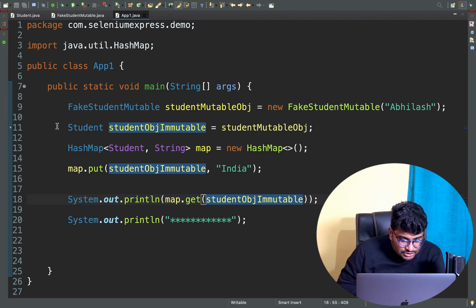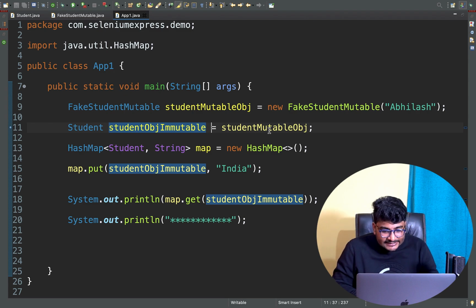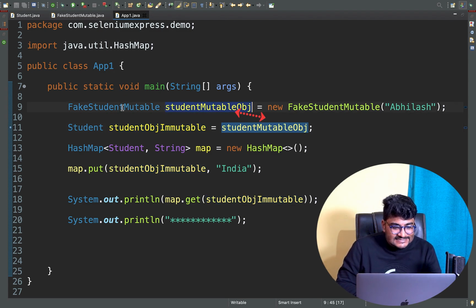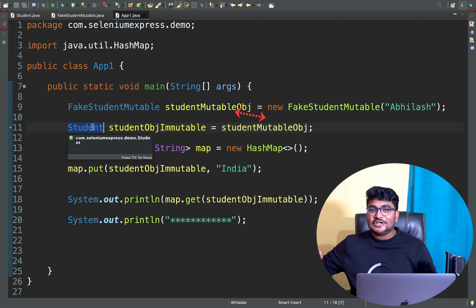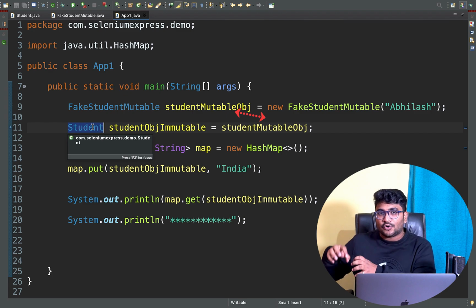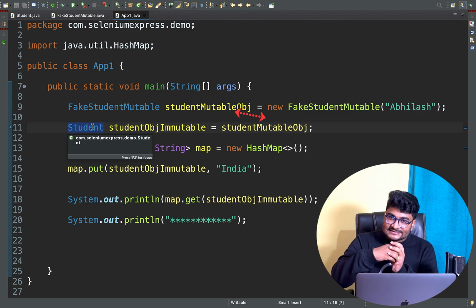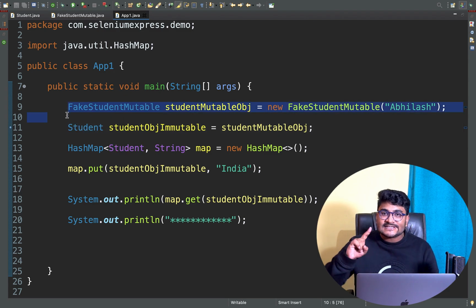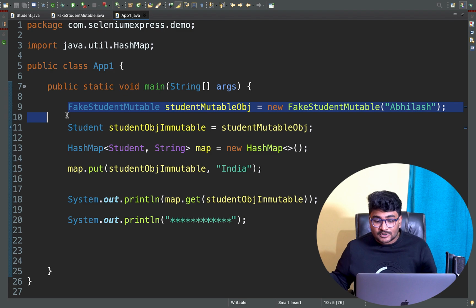Now your student object immutable is right now containing a mutable student object. If you click here, right now this class is mutable, right? So basically your parent p is equal to new child. Your parent can store the child class object inside that reference. That's what I'm trying to do. I've created a fake student mutable class object, which is a child class of my student object. Student is an immutable class. Fake student mutable is a mutable class.